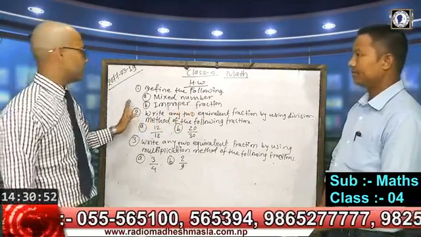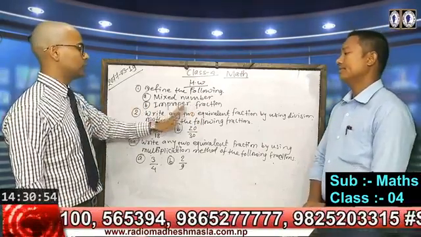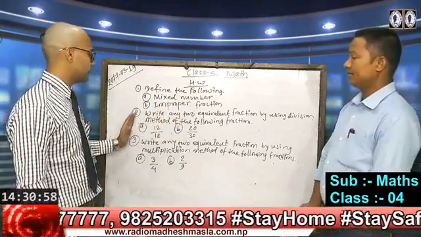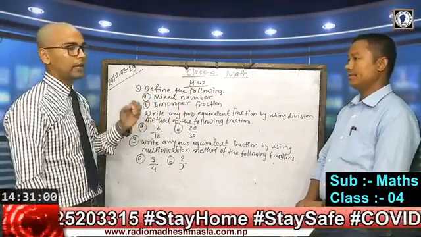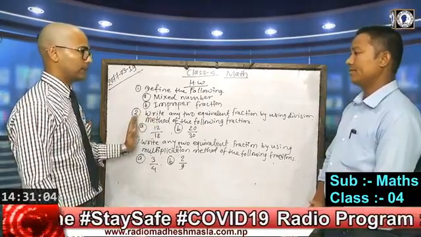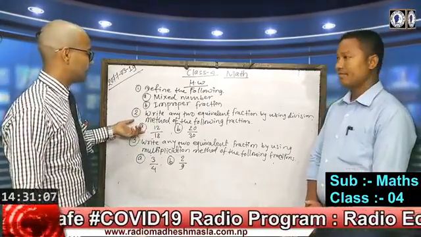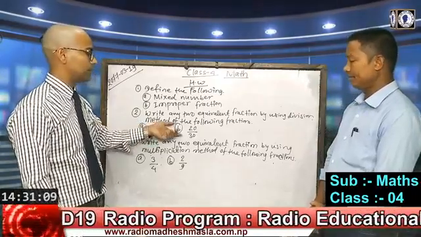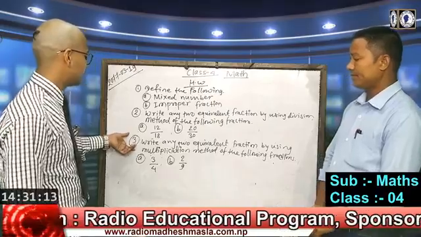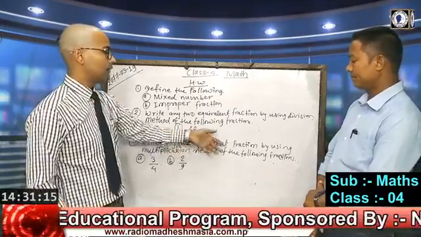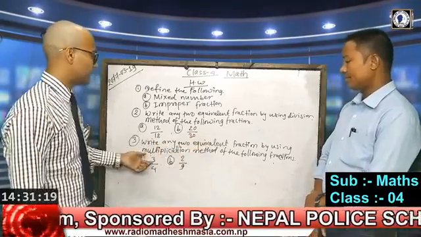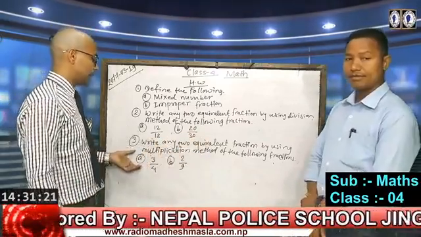In the same way, question number 2, write any two equivalent fractions by using the division method of the following fractions. That means you have been given some fractions, and from those fractions you have to find the equivalent fractions of the given one. In question number A, there is 12 by 18. In question number B, 20 by 30.